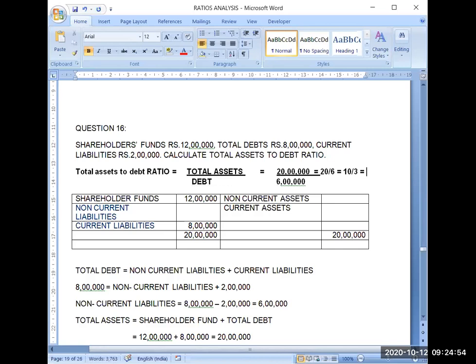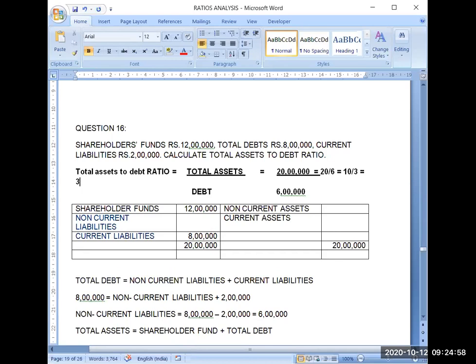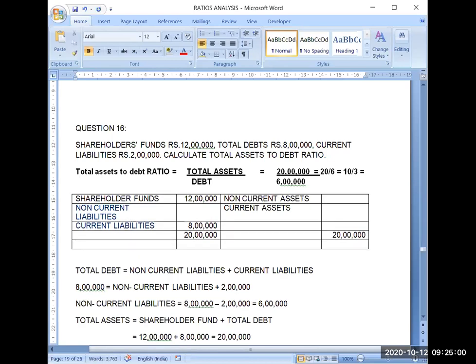Now I can solve it easily. So it will be 3 3s are 9. And then remainder will be 1, so it will become 3.33 ratio 1. So this way you can simplify your calculations.